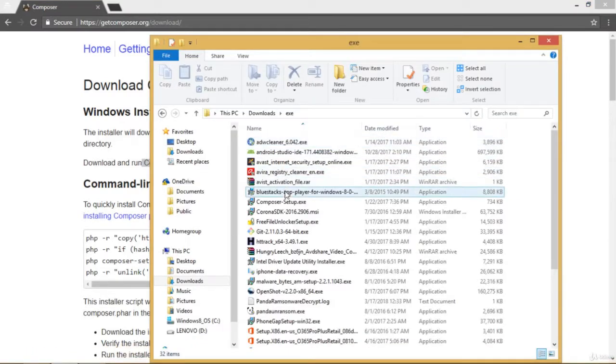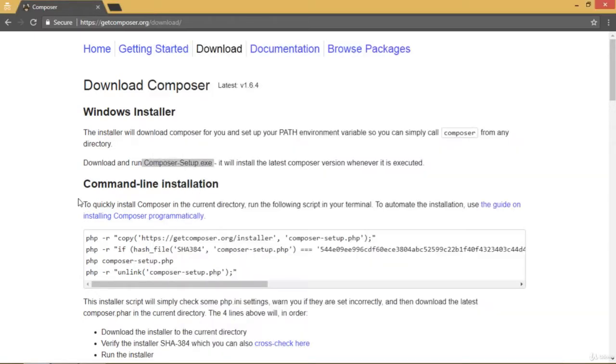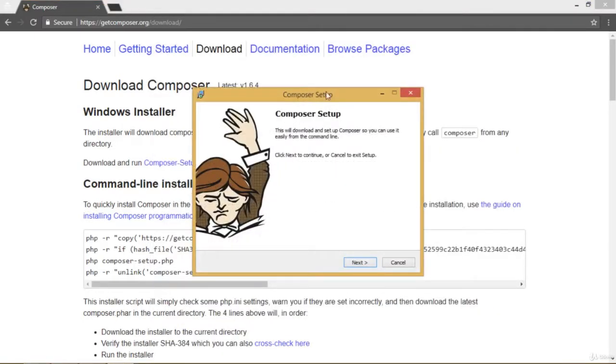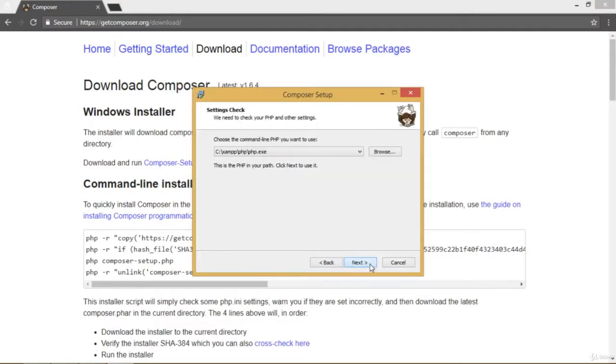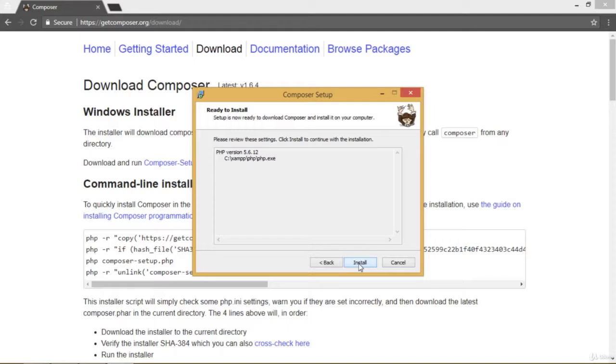I have already downloaded it, so I'm going to open it immediately and see the window. As you can see here, you will be presented with a window to install Composer. Click Next, then choose the location where you want to store Composer. And then click Next, and finally leave this blank and click Next again, and finally click on Install.